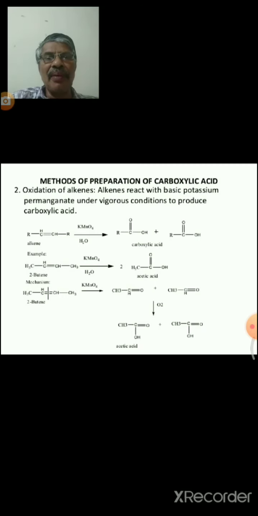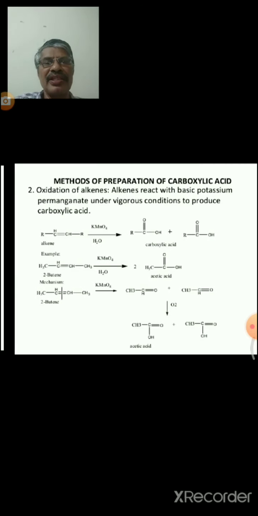Another good example, butadiene on oxidation with potassium permanganate is converted to 2 moles of acetic acid. Here, by breaking the carbon-carbon double bond, we get carboxylic acids.